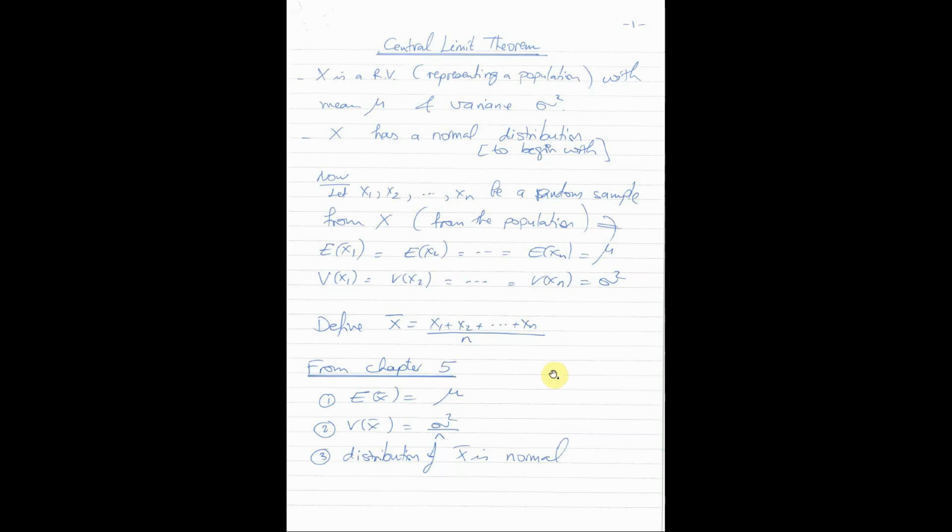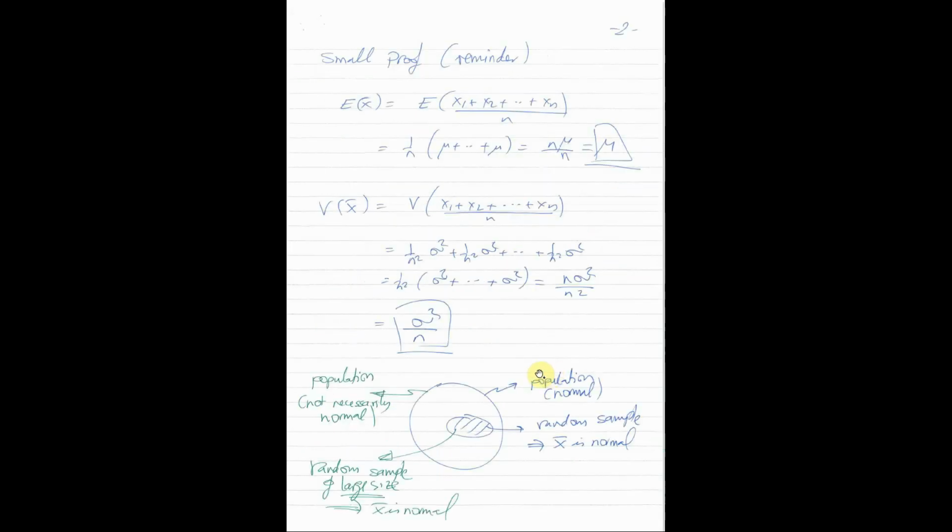Let me just show you a part of that proof, a small proof, as a reminder. How can we calculate the expected value of x bar? In other words, it's the expected value of the expression x1 plus x2 plus and so on until plus xn divided by n. This is just a linear combination, so by applying the result for linear combinations, how can we express this expectation?